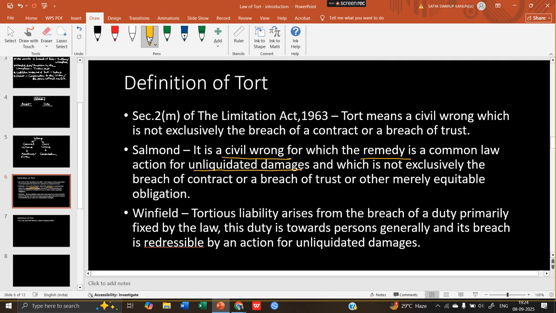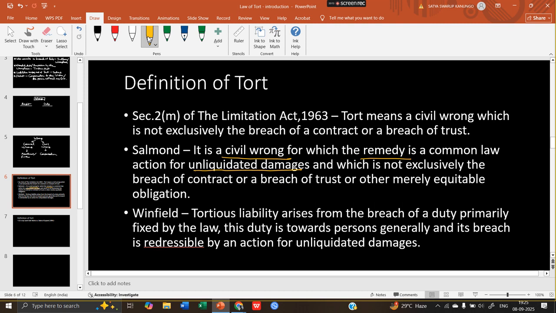If in my case, for my broken bike, the court awarded me rupees 50,000 as compensation, in some other case, in the same scenario, breaking of his bike, the court can grant him 1 lakh of compensation. So that not only depends upon the financial loss, it also depends upon the circumstances. Maybe my financial condition is a bit good, so I could bear that. But if someone is depending on the bike, for example, he is a delivery boy and his bike got broken, that's why he has no job right now. So for that also there is a provision for compensation.